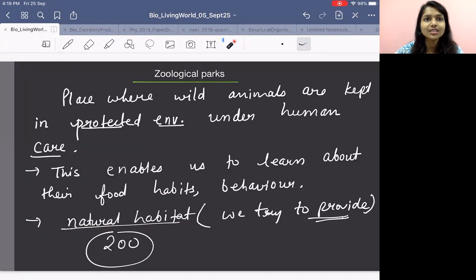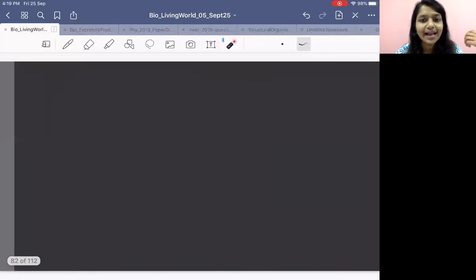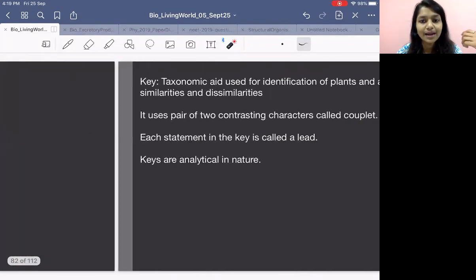We will make sure some trees are there so that they feel, yeah, I am in a forest, right? So in a zoo, we keep wild animals in a protected environment under human care. This helps us to know the food habit and behavior of the animal. So that is a zoological park.